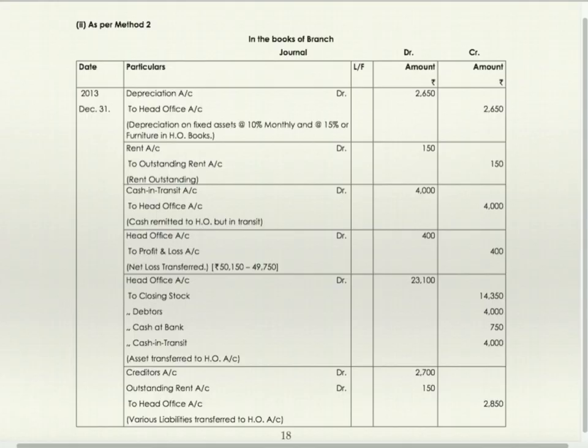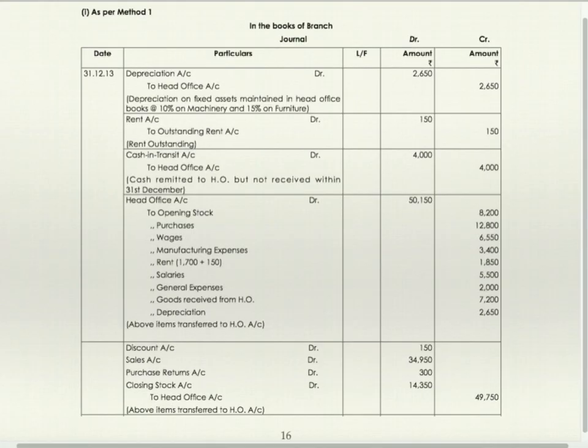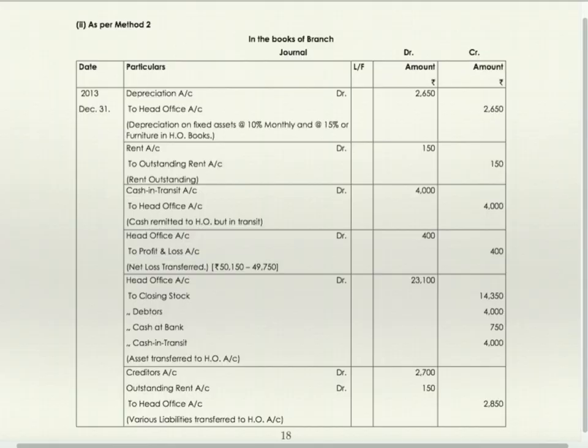If you see debit and credit, debit was 50,150 and credit was 49,750. Debit is more, so it is net loss. The entry for transferring net loss is head office account debit to profit and loss account 400.